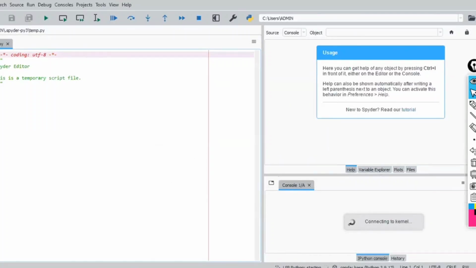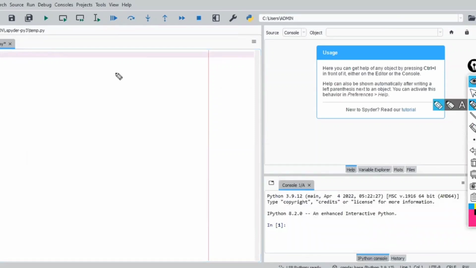Now, here I am having this one. Similar to earlier, whatever I have shown you in the Python IDE, there is an editor window and a console window. So here, this is also called the editor window. And this is called the console window.